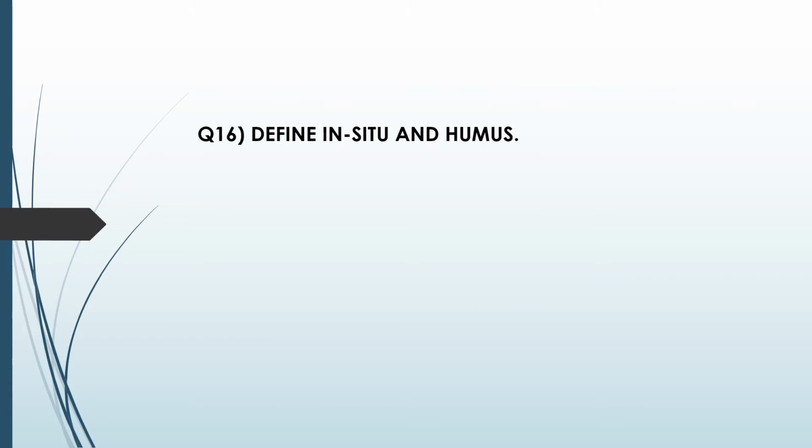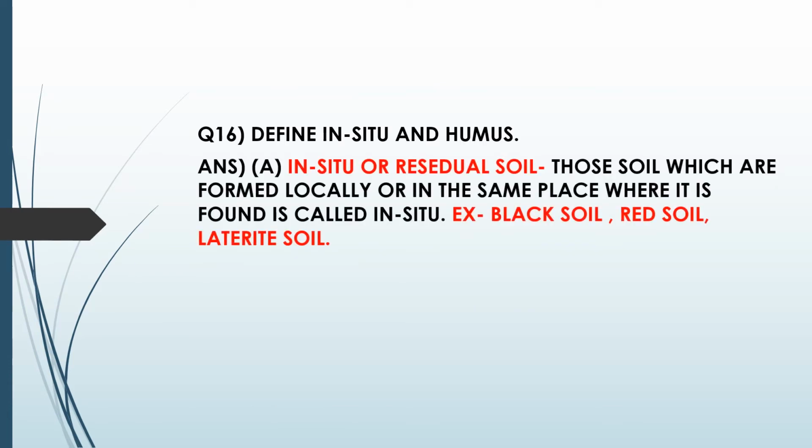Next is define in situ and humus. In situ or residual soil, those soils which are formed locally, or in the same place where they are found, are called in situ. Examples are black soil, red soil, laterite soil. Now in situ means the soil which is found and formed in the same place, and ex situ talks about alluvial soil which is transported from one region to another region. So now you come to know the difference between in situ and ex situ.